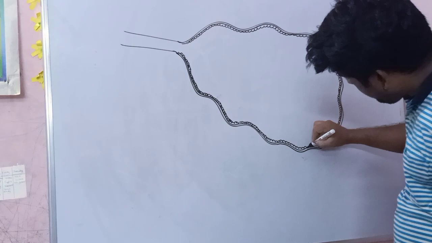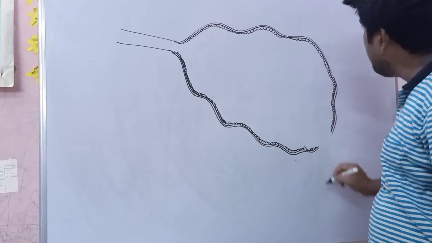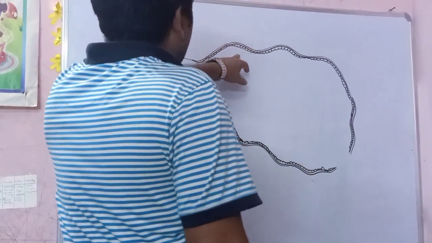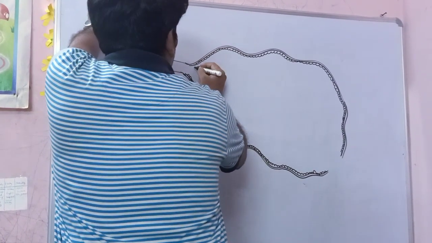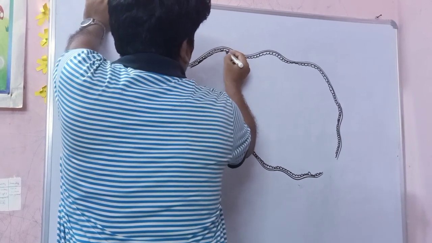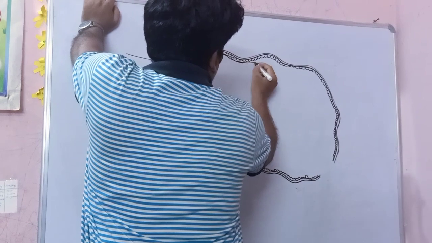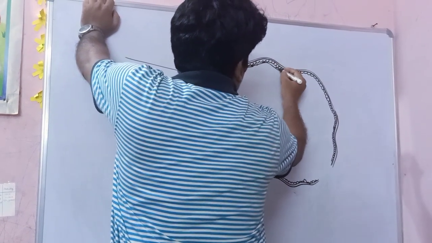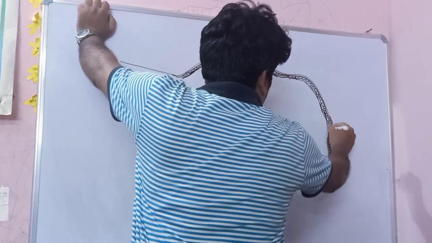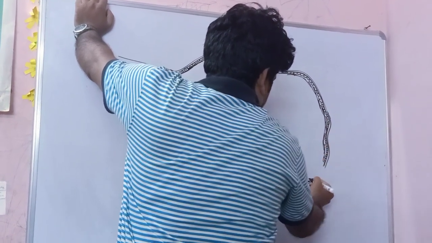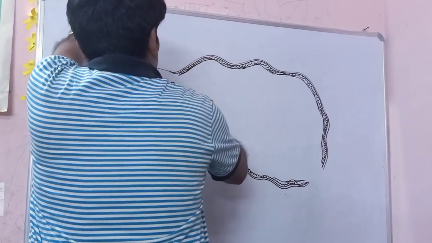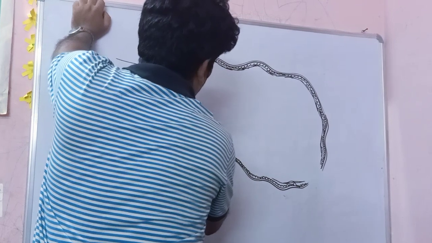This is the diagram of the ovary. Ovary is covered externally by visceral peritoneum, then cuboidal germinal epithelium, and internally the tunica albuginea.